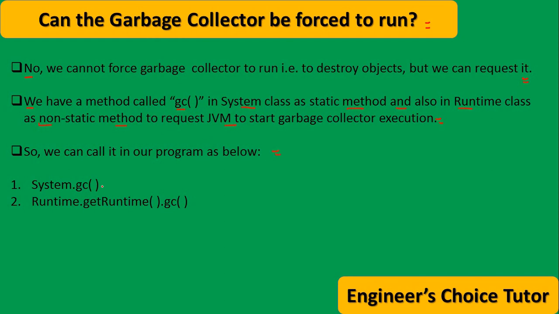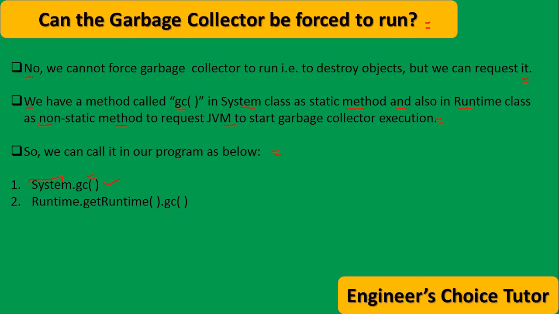We can call it in our program as below. The System class gc method is a static method, so the calling procedure is System.gc. Why System? Because gc is a static method, and we know that a static method is always called by using the class name. So System is the class name in which the static method, that is the gc method, is present.